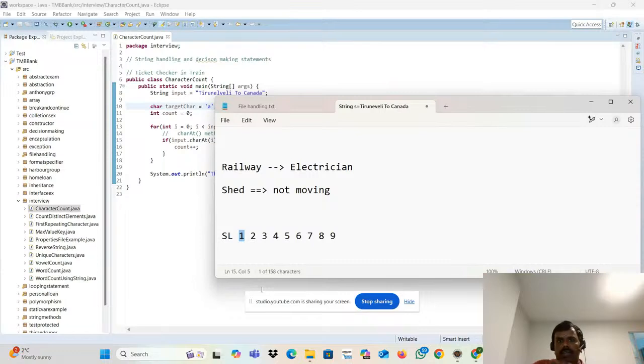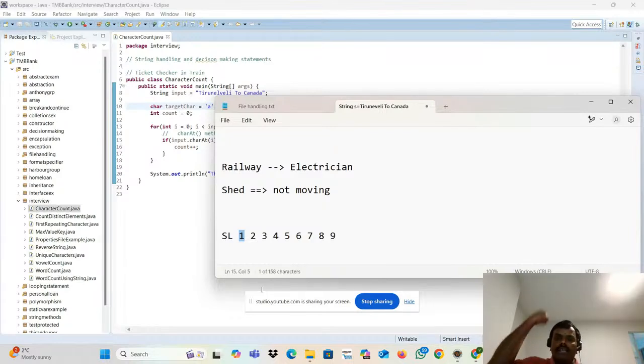What are you doing actually? You are looping. Within the first compartment, if any fan is on, what will you do? You will switch it off. What is your target? To switch off the fan. Assume that in the first compartment, 2 fans are on. What will you do? You switch off the 2 fans.